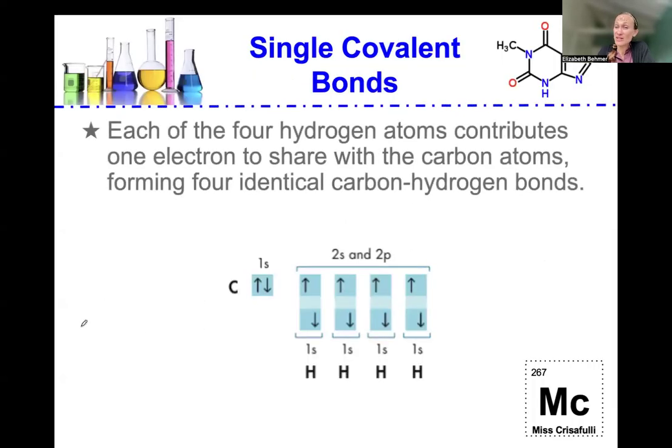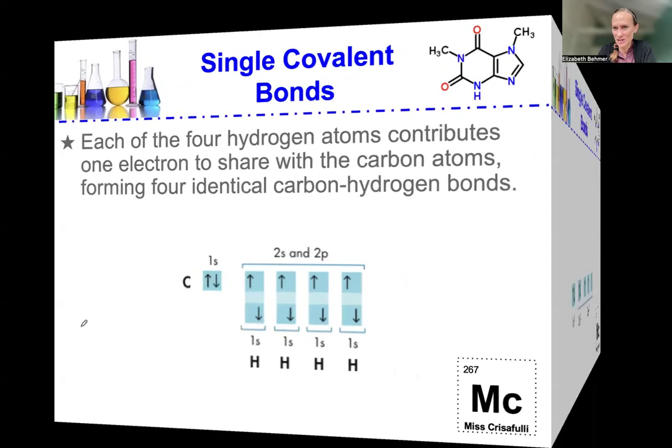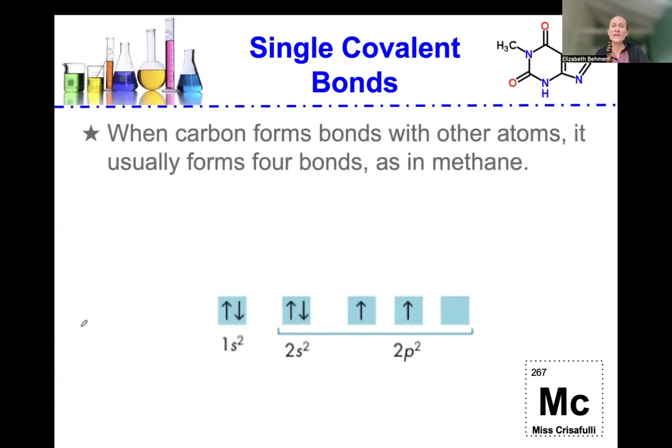Each of the four hydrogen atoms contributes one electron to share with the carbon atom, forming those four identical carbon-hydrogen bonds, as shown there in the electron configuration. When carbon forms bonds with other atoms, it usually forms four bonds as in methane, and that's because the carbon always has those four unshared pairs of electrons surrounding it.